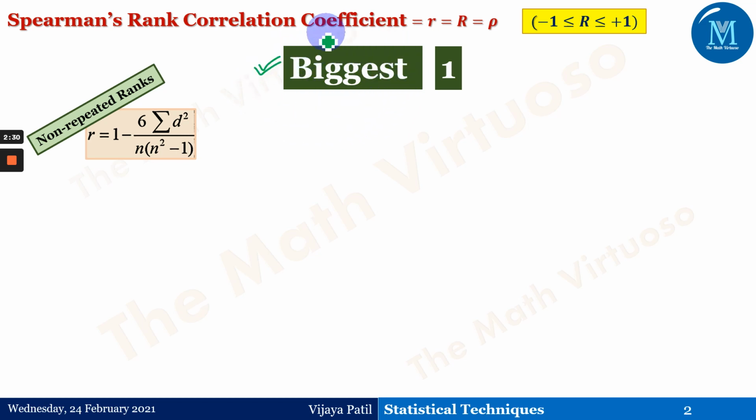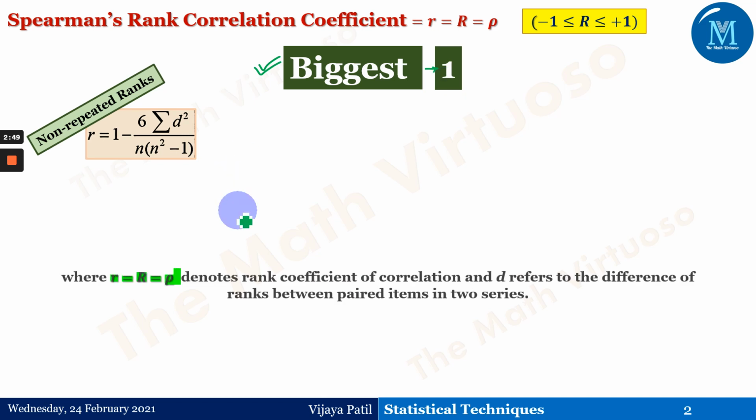Whatever procedure we follow with the biggest one is also applicable for the lowest one. The only thing is that while ranking, we rank the biggest number as one, whereas a few use the lowest number as one. So it doesn't matter actually. Why does it not matter?